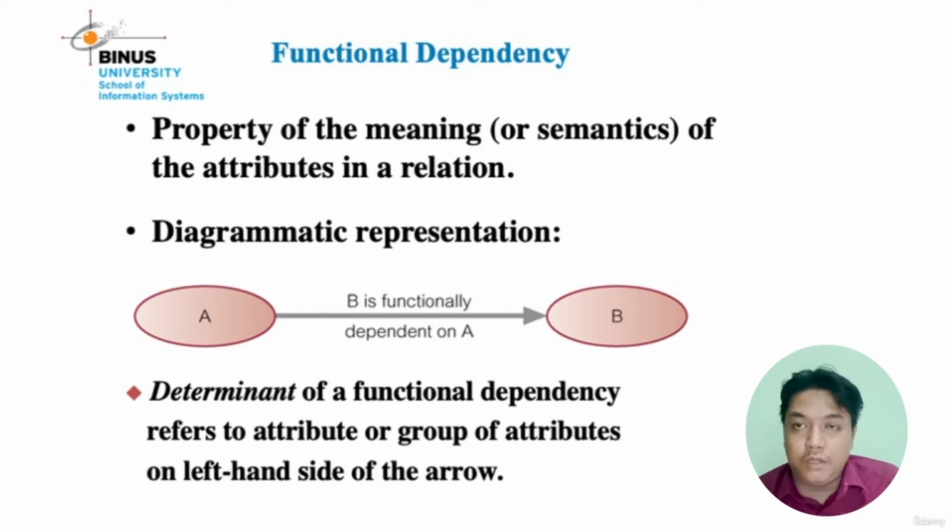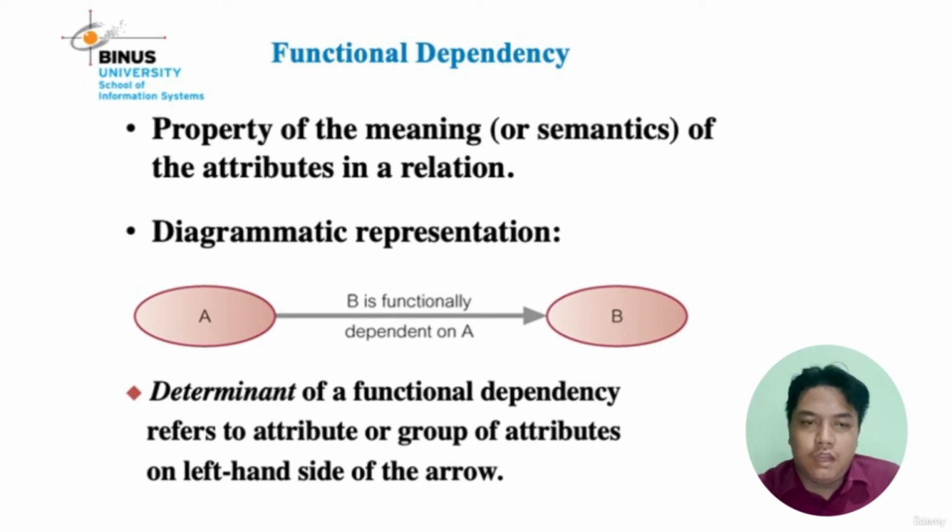There are two attributes A and B, and you can see the arrow from A to B. This can be described as B is functionally dependent on A. Okay, attribute B is functionally dependent on A. The determinant of the functional dependency refers to the attribute or group of attributes on the left-hand side of the arrow. So the determinant is attribute A.